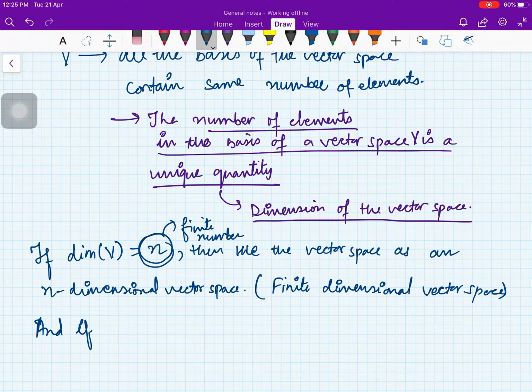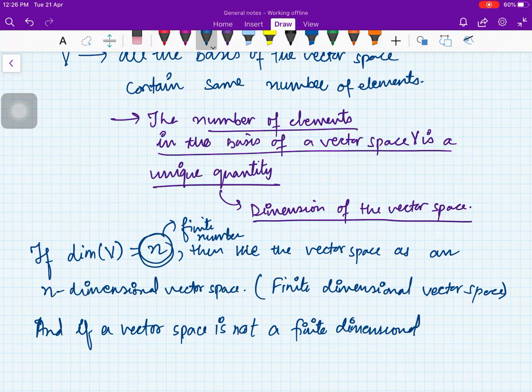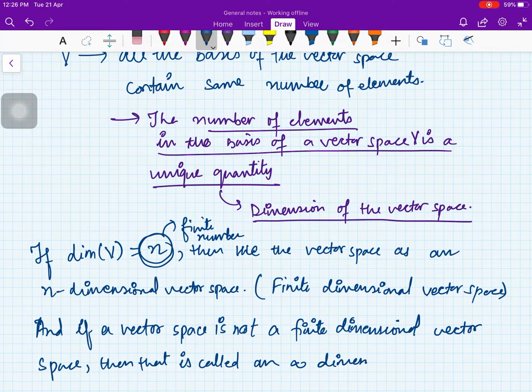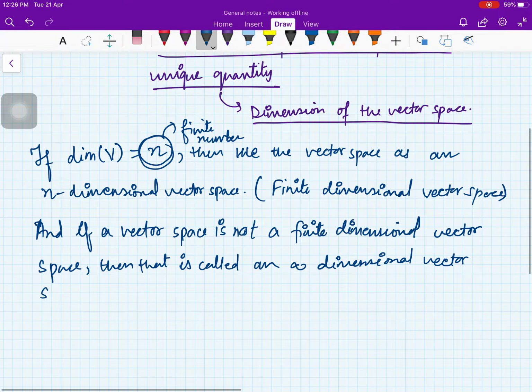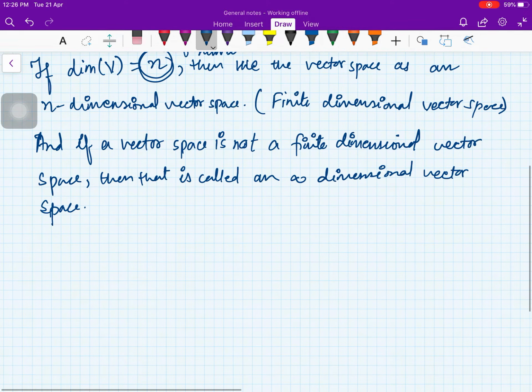And if a vector space is not a finite dimensional vector space, then we call it an infinite dimensional vector space. Right. Okay, fine. Now let us look at the examples.